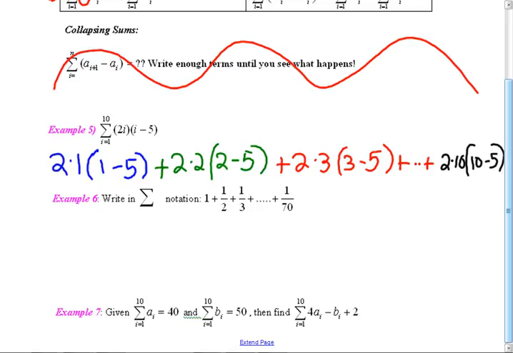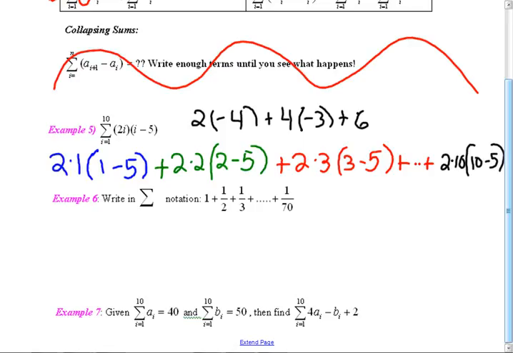You can multiply it out. This is 2 times negative 3, negative 4. And this is plus 2 times negative 3, plus 4 times negative 3. What's the next one?